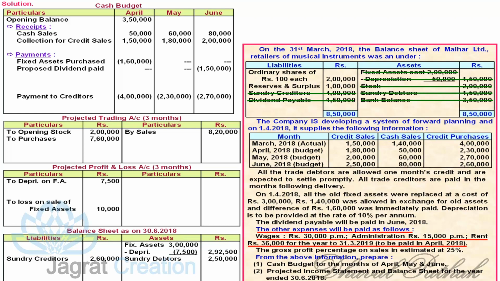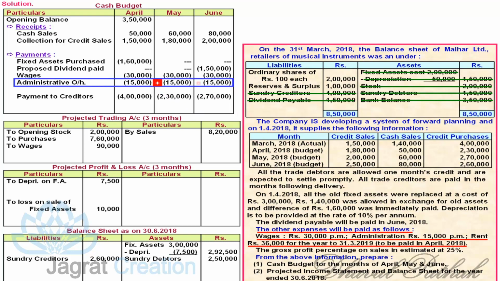Now other expenses. Wages are paid per month, so you are required to pay 30,000 for April, May and June. Total payment of wages is 90,000, 30 plus 30 plus 30, that will be debited to the trading account. Similarly, administrative expenses are paid every month, 15,000, 15,000 and 15,000. It's a total of 45,000. That will be debited to profit and loss account.